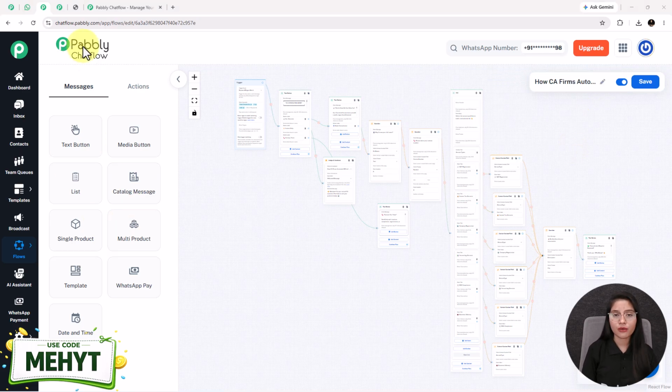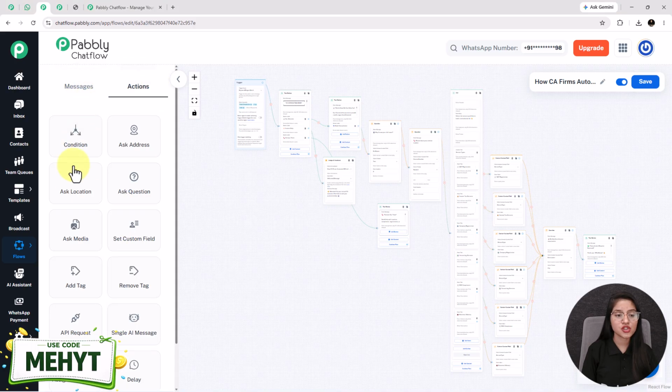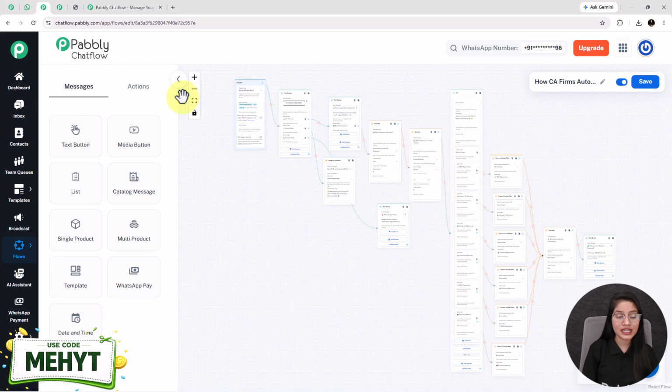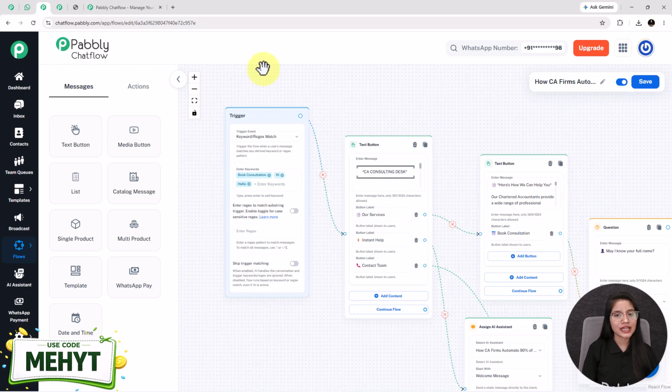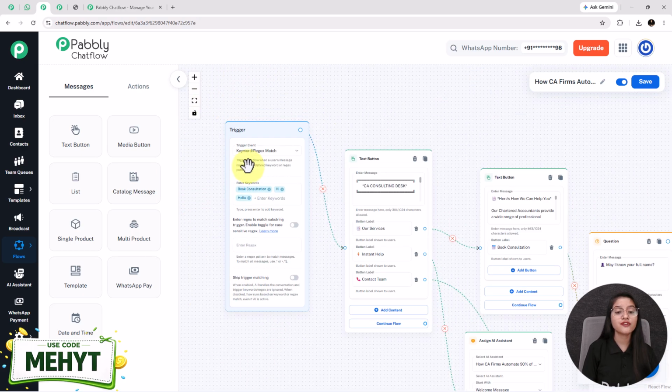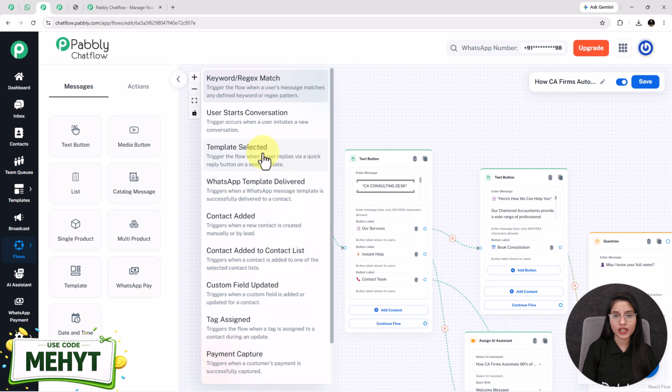See, once you reach here, at first you have to give a name to your flow, and I'll give you a quick overview of these two options, messages and actions. Under these options, you will see different buttons. These are the building blocks that are used to create this chatbot flow. Now let's first understand the trigger point. See, the trigger is the starting point of your flow where you have to select the trigger event. When you click on it, it will provide you multiple types of trigger events.